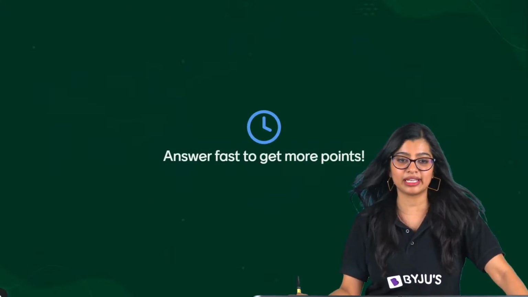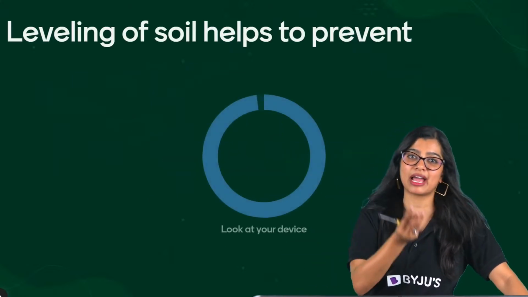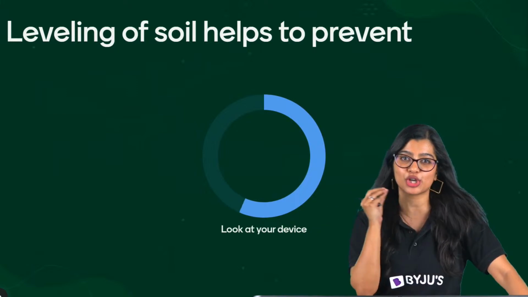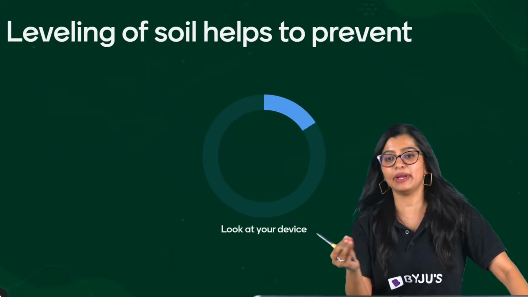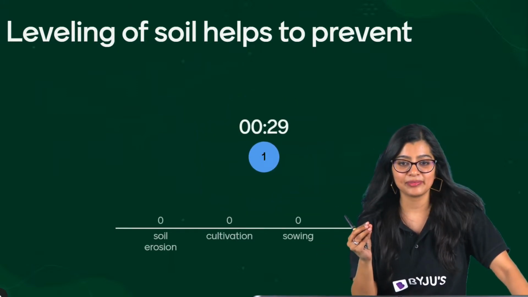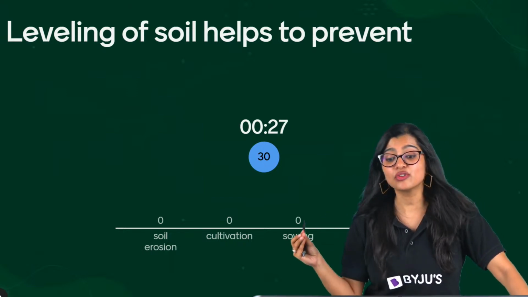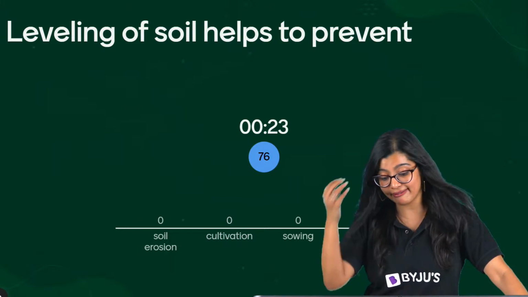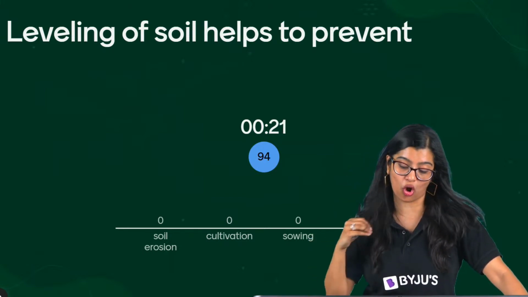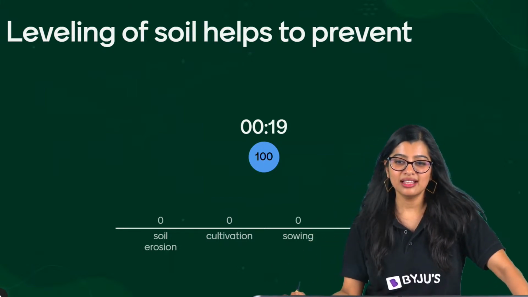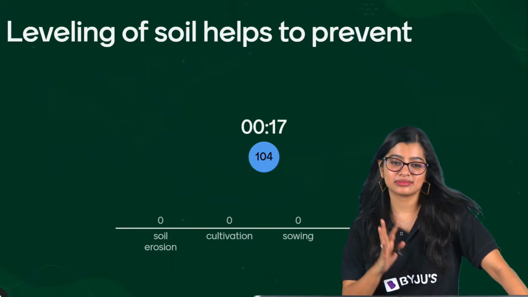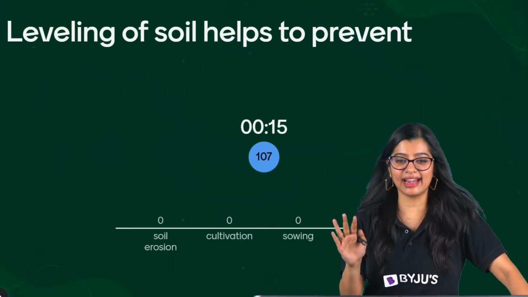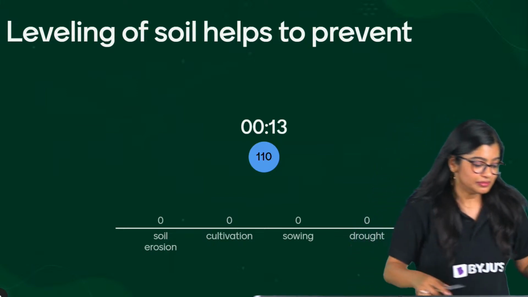Question number 8, everybody. Rhizobium is a microorganism found in root nodules of leguminous plants that help in nitrogen fixation. Yes? Okay. Leveling of soil helps to prevent what? Soil erosion, cultivation, sowing, drought. This is a little indirect, but I'm sure it's easy.